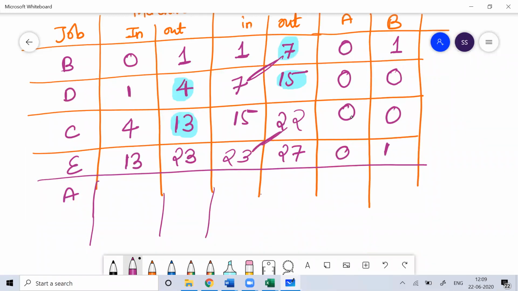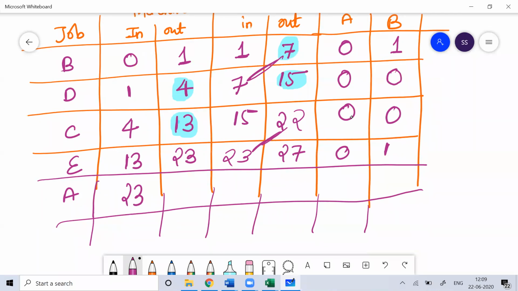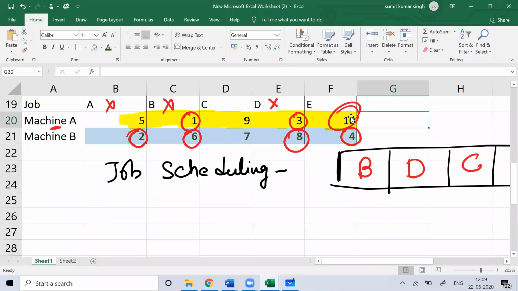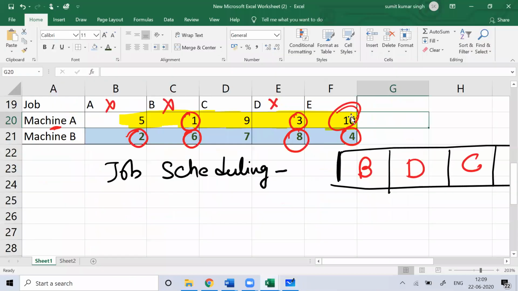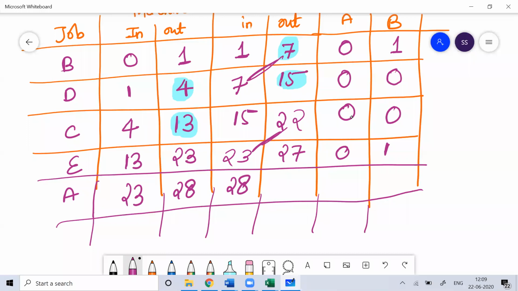Now A. So when we talk about A, it starts after 23 hours, and A is 5 hours on machine A. 23 plus 5, so this is 28 hours. So it will start after 28 hours only. And A is taking 2 hours on machine B. So that is 30 hours. Okay, this would be 0. This would be 1.